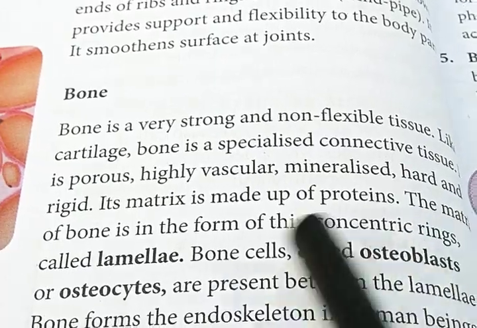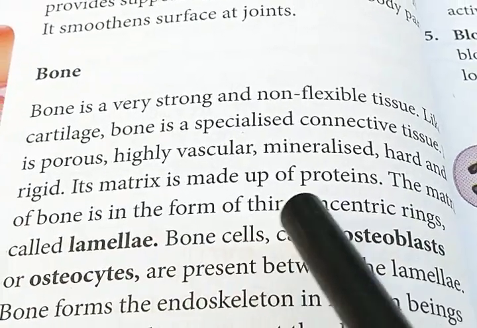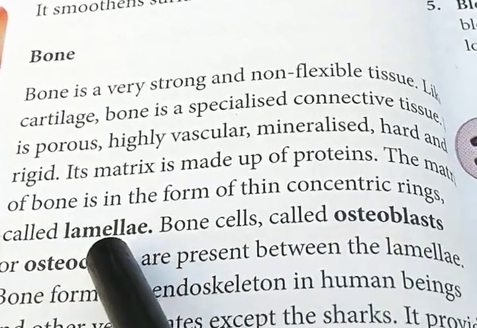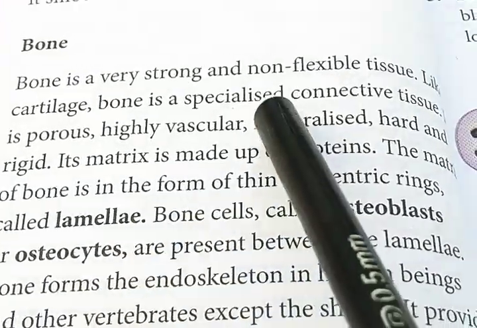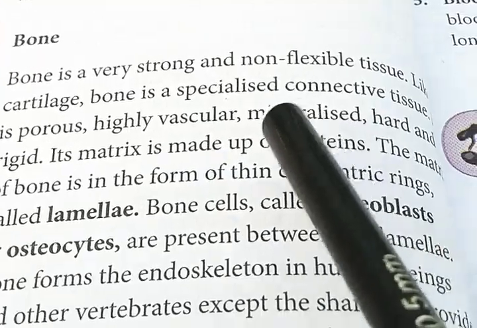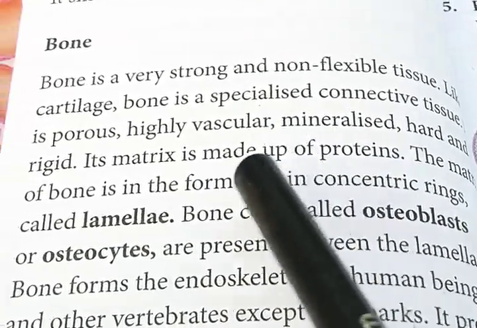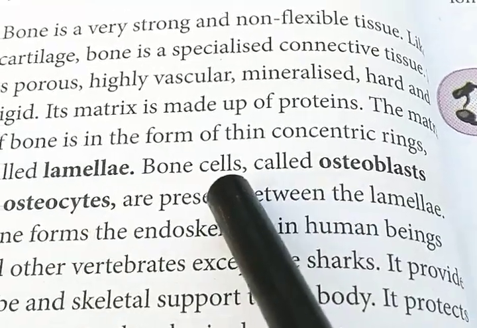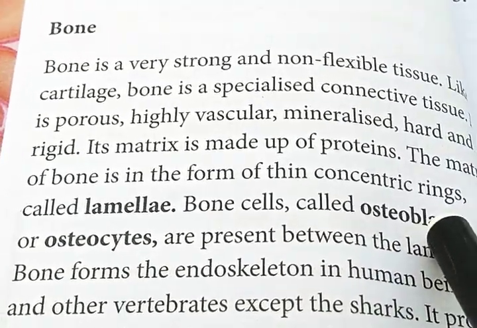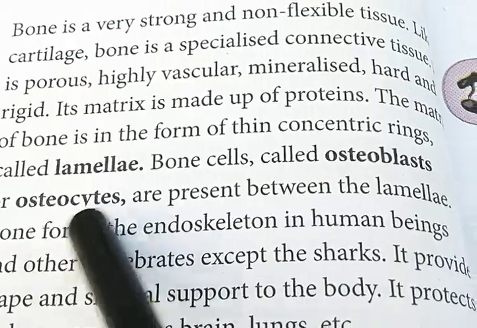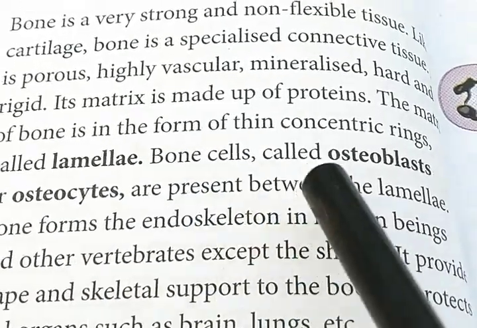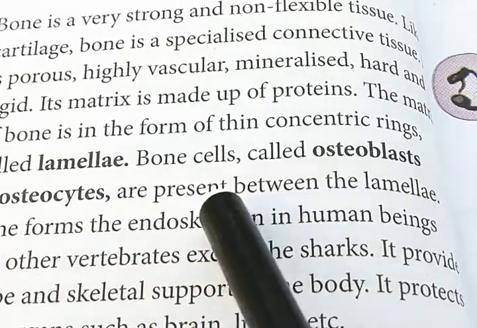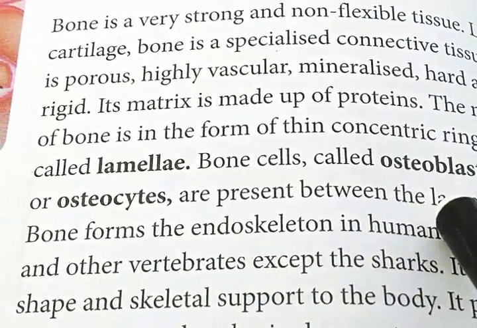The matrix of bone is in the form of thin concentric rings called lamellae. Bone cells, called osteoblasts or osteocytes, are present between the lamellae.